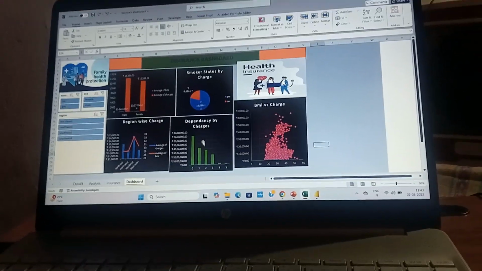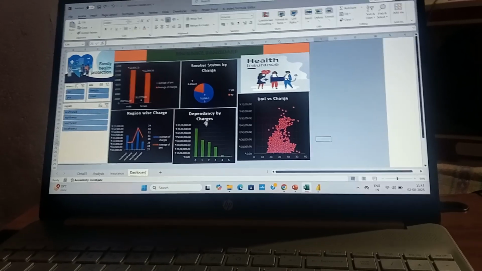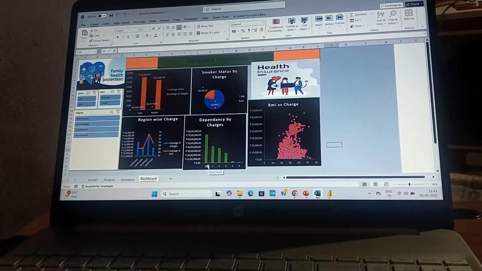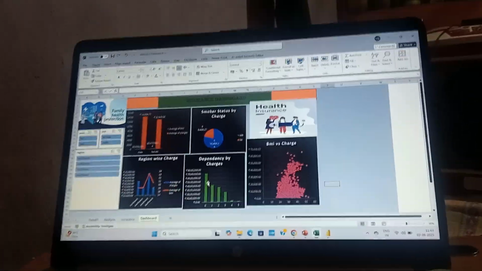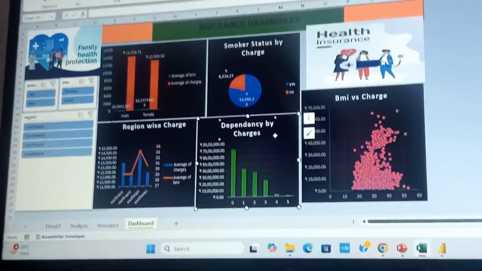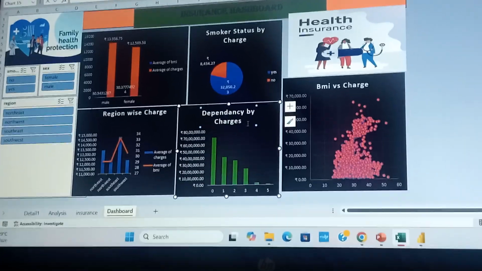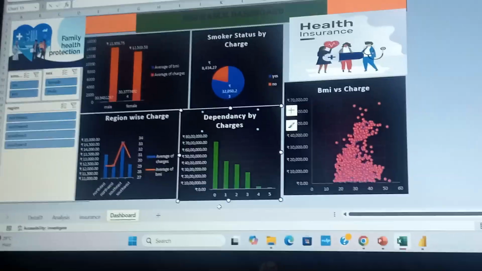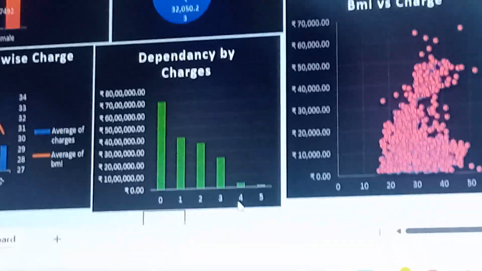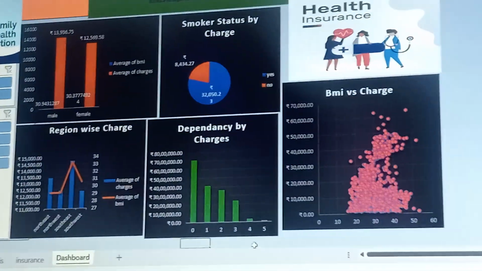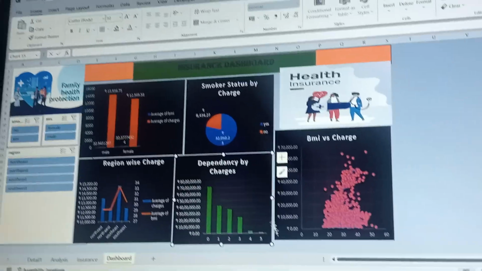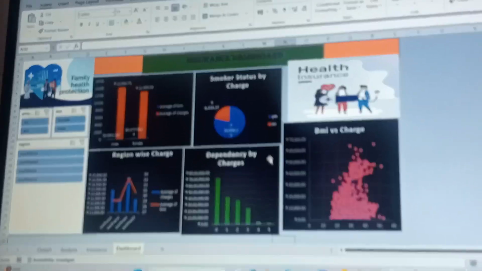We can say the people who don't have children spend more money on insurance because they don't have lots of other expenses. But when we talk about those with 3, 4 or 5 children, they have lots of spending on other things. So we can assume that.